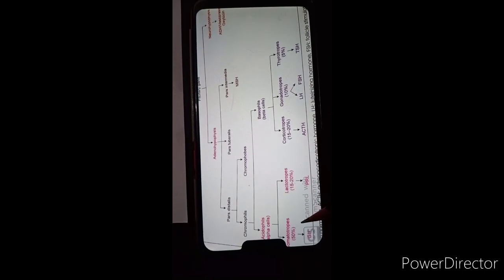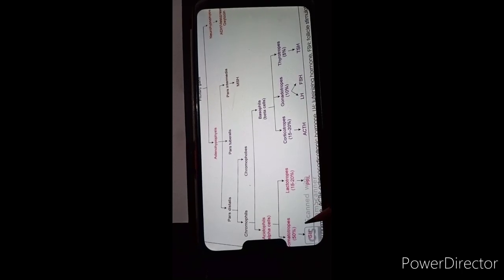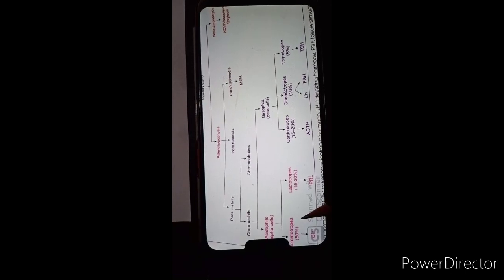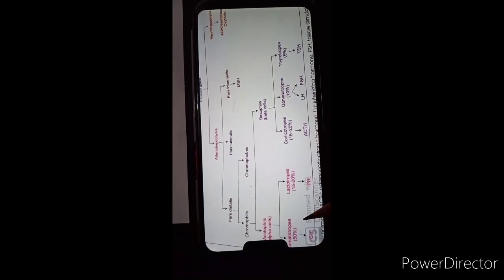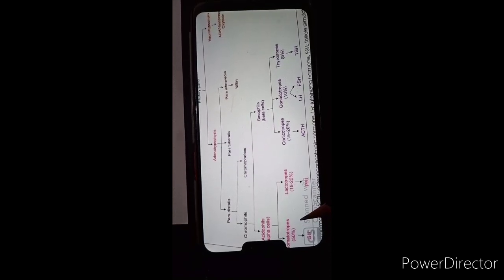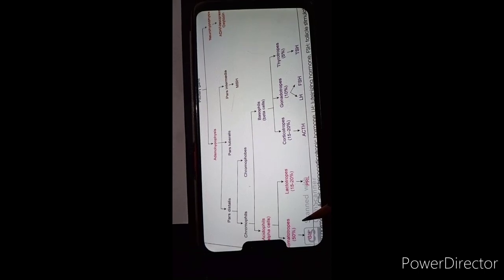Number one, somatotrophs. 50% of the cells in the acidophil category are somatotrophs, and they produce a very important hormone called somatotropic hormone, also called growth hormone. The hormone controls body growth, especially before puberty.